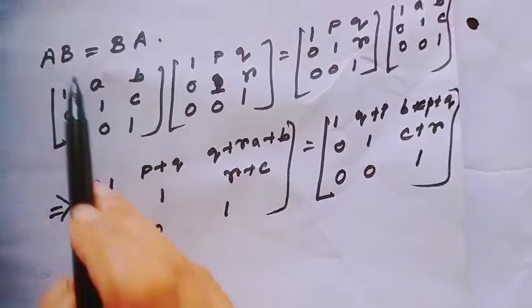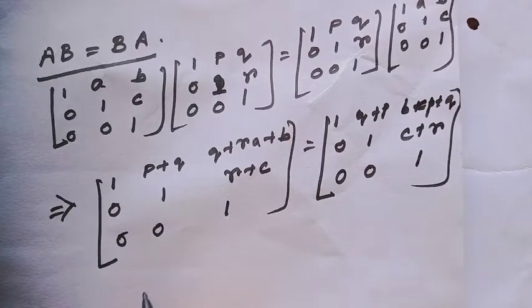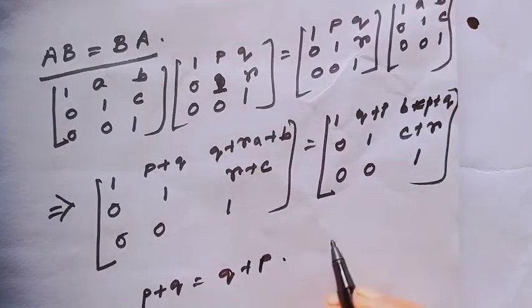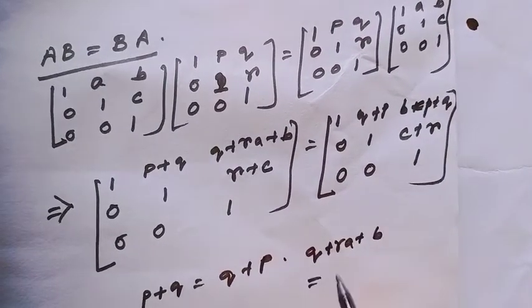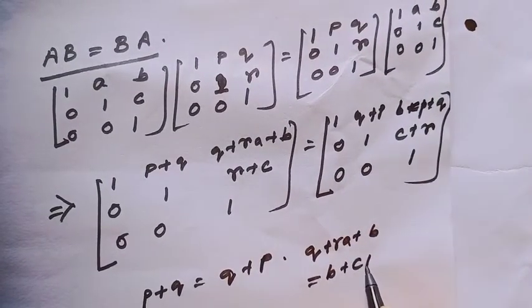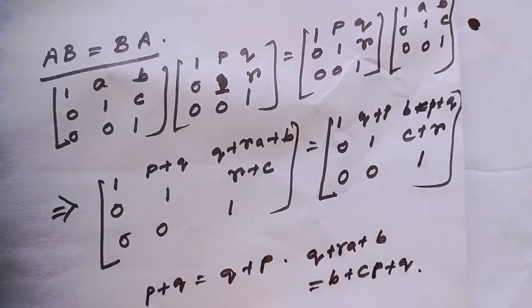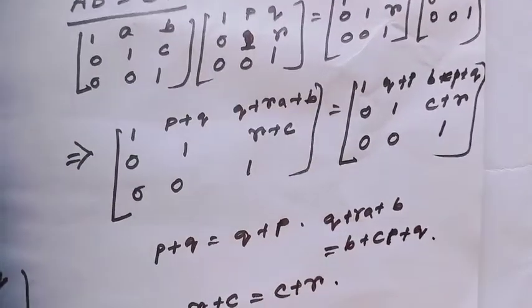Since ab equals ba, all entries will be equal. That means p+a equals a+p, q+ar+b equals b+cp+q, and r+c equals c+r.